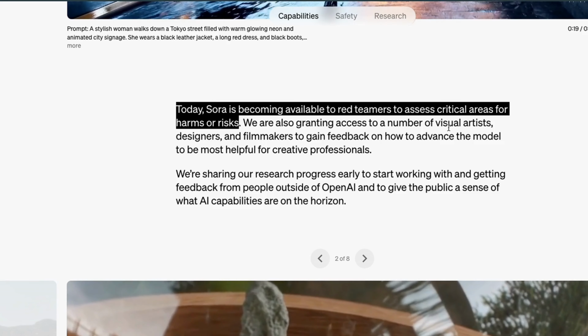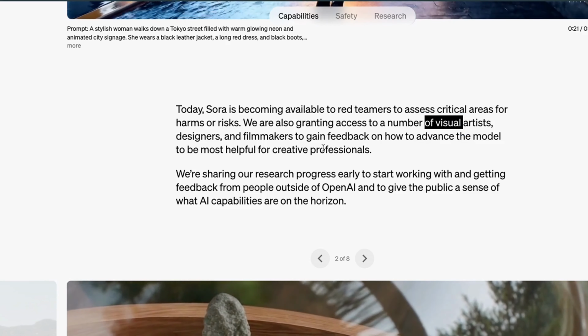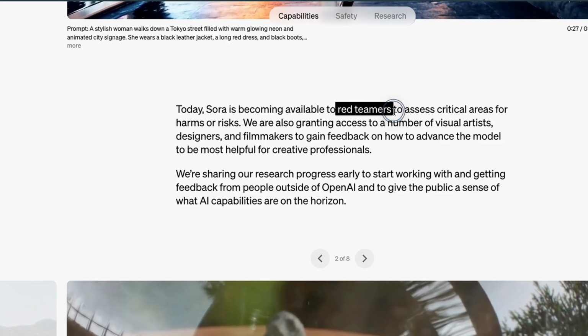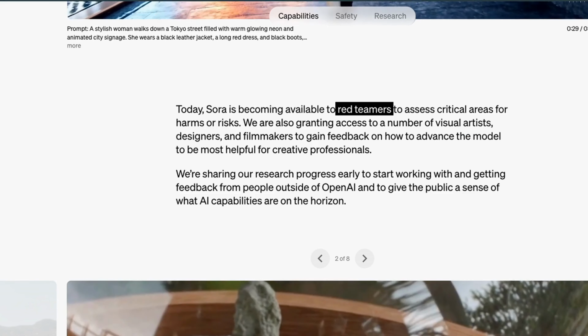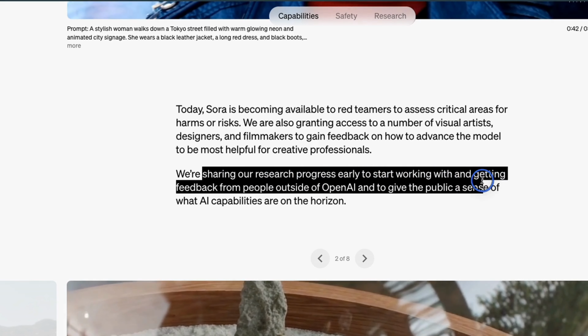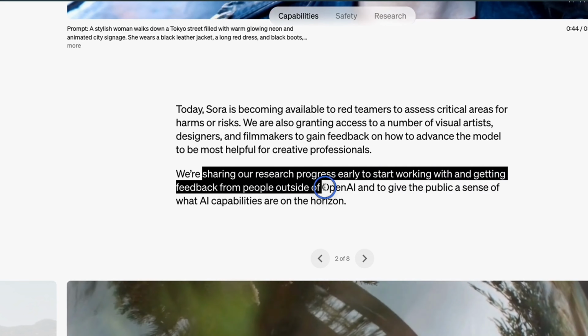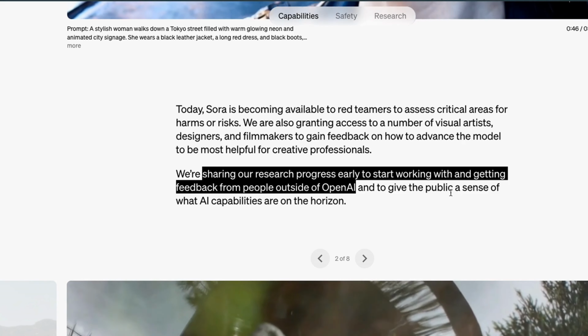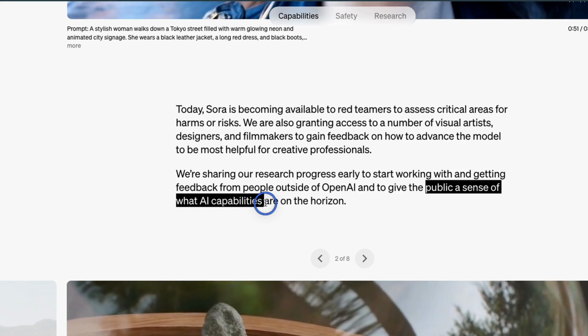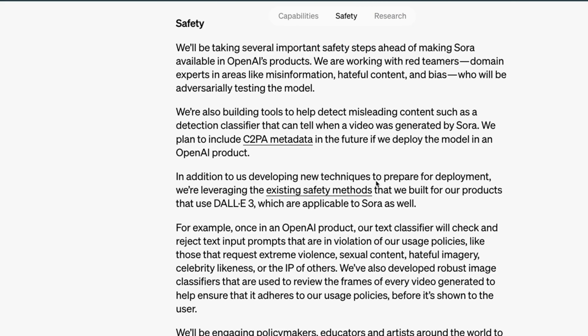So this really could have some harmful effect, and that's why OpenAI is taking their time to red team the models and its outputs. And that's why they're sharing their research progress early to start working with and getting feedback from people outside of OpenAI, and also give the public a sense of what AI capabilities are on the horizon. So this might become available in the near future.